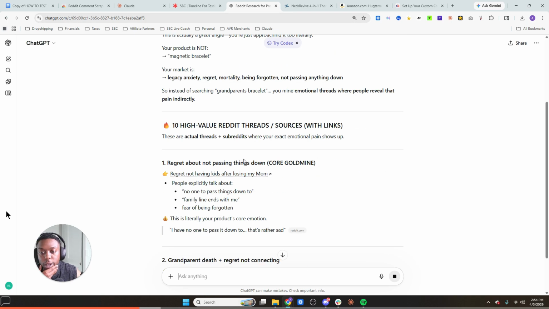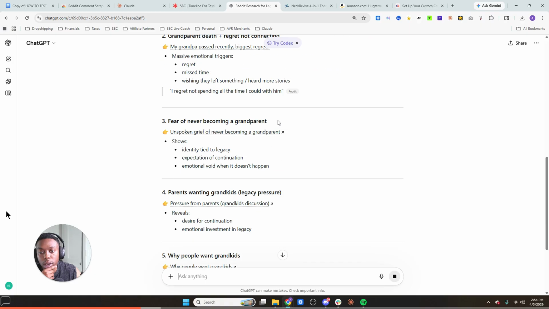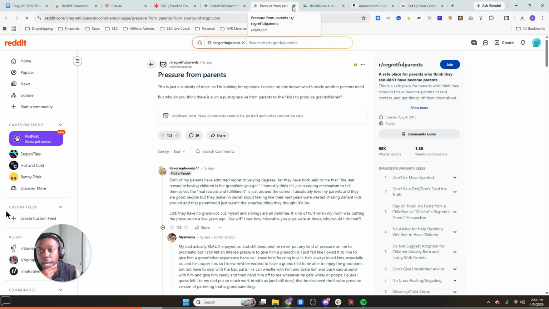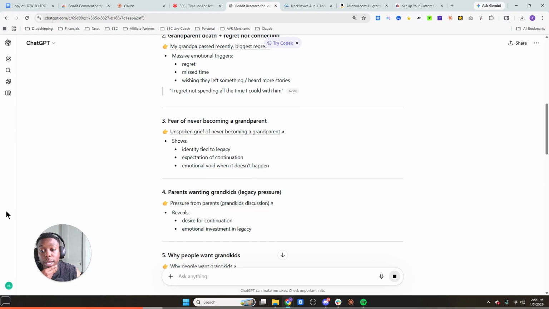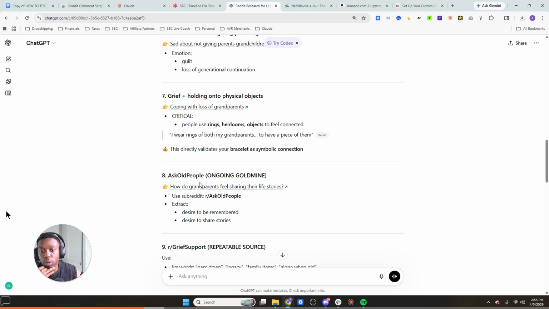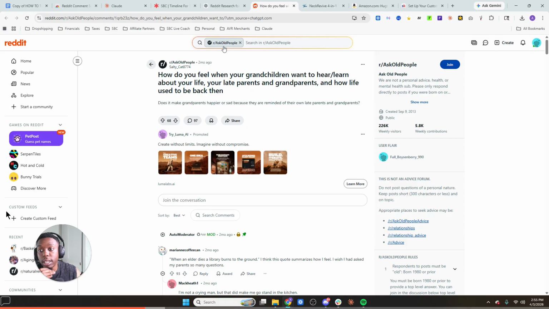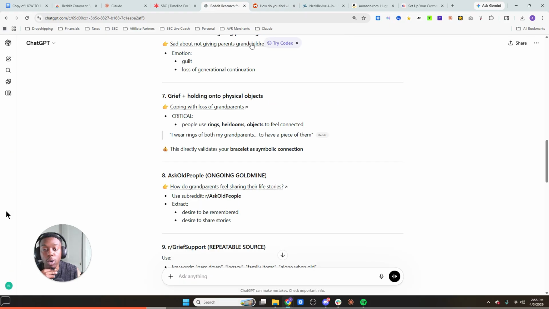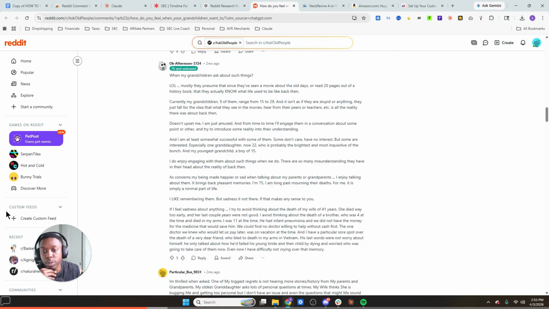And then it'll tell you, does this actually link Reddit forums? Yeah, it actually will link the Reddit forums for you. Now, what I would recommend you do is go through each of these Reddit forums and try to find subreddits under these Reddit forums, right? So this one is Ask Old People, right? I would have never known this is a Reddit forum. And then this would be one that I could scrape.